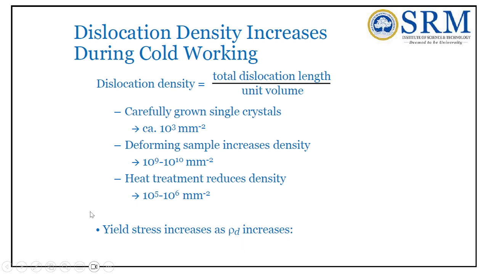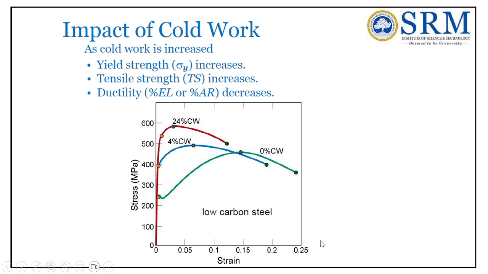This is the governing equation. As the dislocation density increases, the yield strength increases. So you can see the impact of cold work. As the cold work is increased, yield strength increases. Obviously, the tensile strength also increases and the ductility decreases. We know this property. Now our work is to improve the ductility also. For improving the ductility, we have to go for another secondary operation.